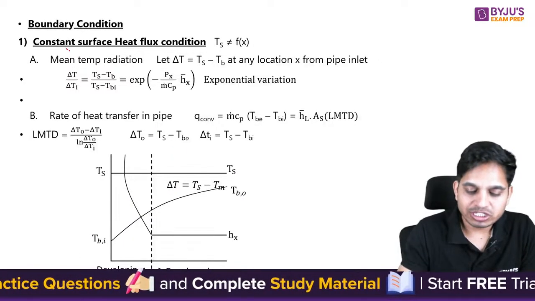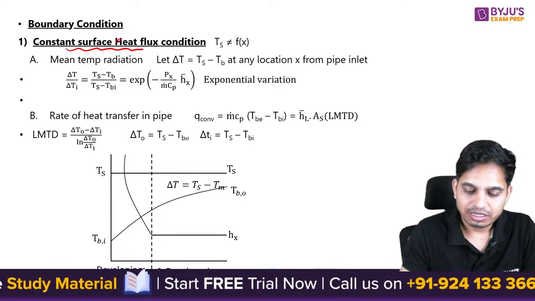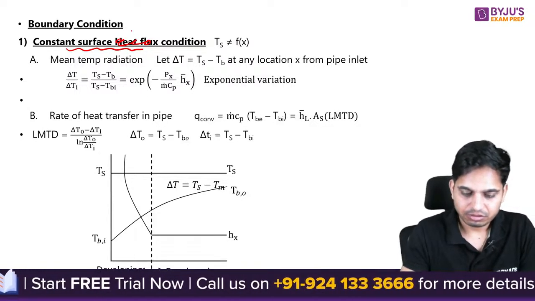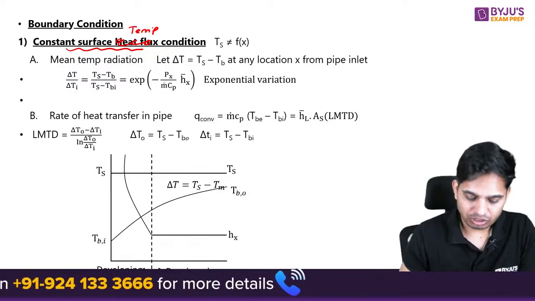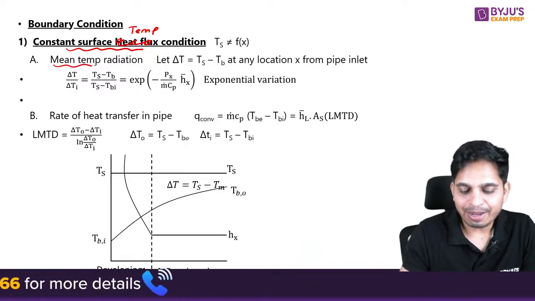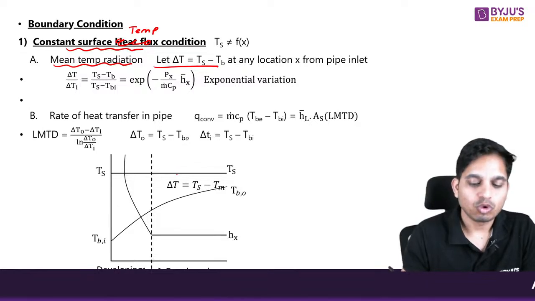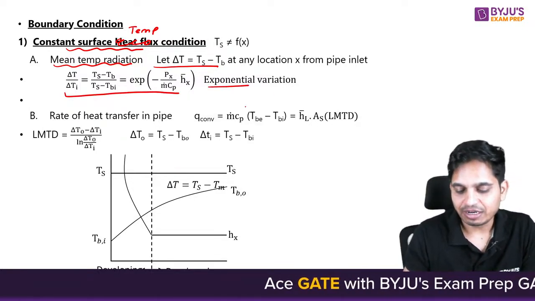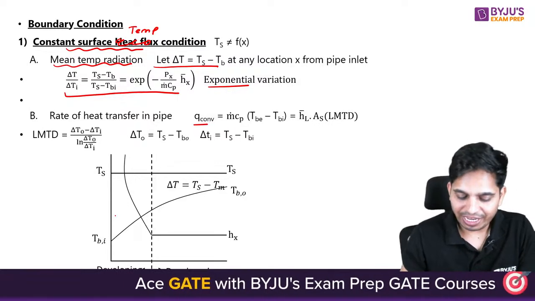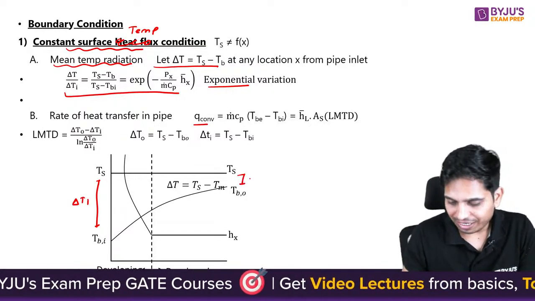What about the constant surface temperature condition? Here the mean temperature difference is delta T equals Ts minus Tb. Okay. And this is your temperature distribution equation. It is an exponential variation. For the rate of heat transfer, you see here, this is your delta T1, this is your delta T2.